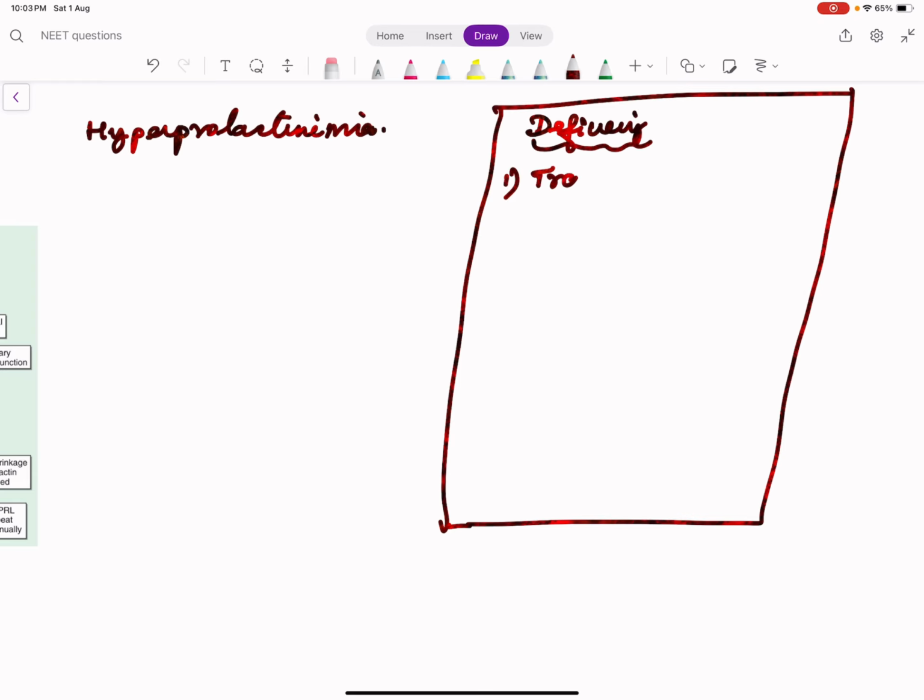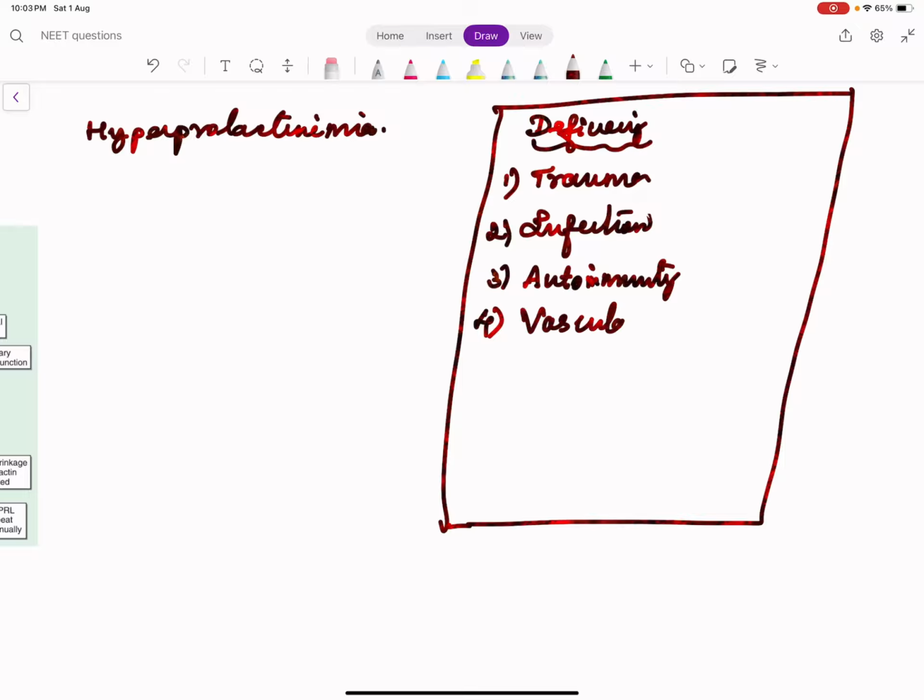When there is trauma to the gland, when there is an infection of the gland, when there is some autoimmune disease, lymphocytic infiltration of the gland, so autoimmunity, or there can be a vascular insult. For example, Sheehan syndrome: in postpartum hemorrhage due to hypotension, blood supply to the anterior pituitary becomes low. Because of that, the pituitary can undergo necrosis. So vascular reasons can be there.